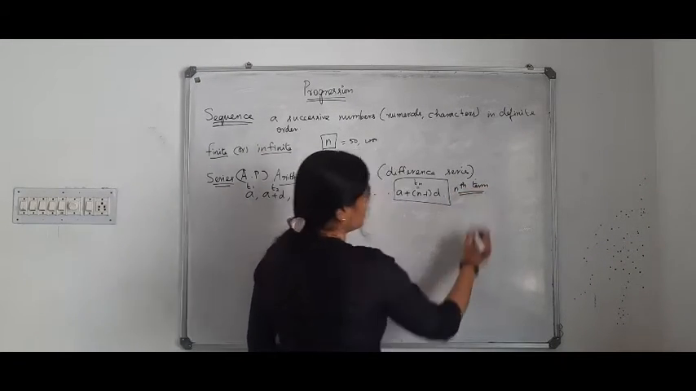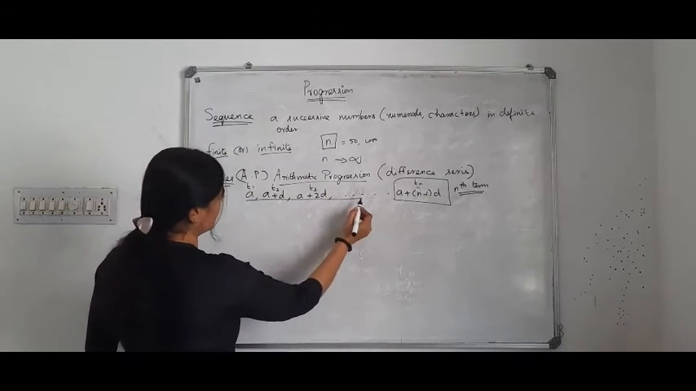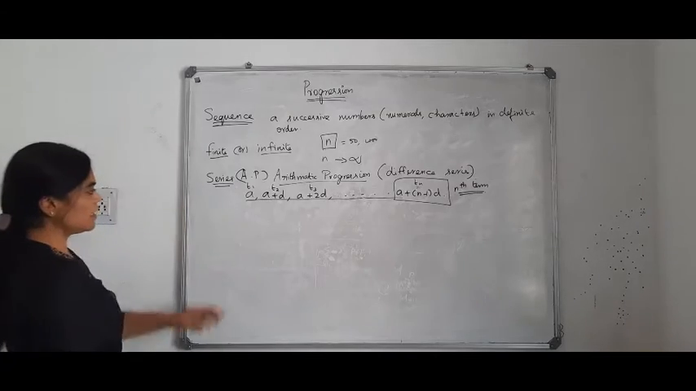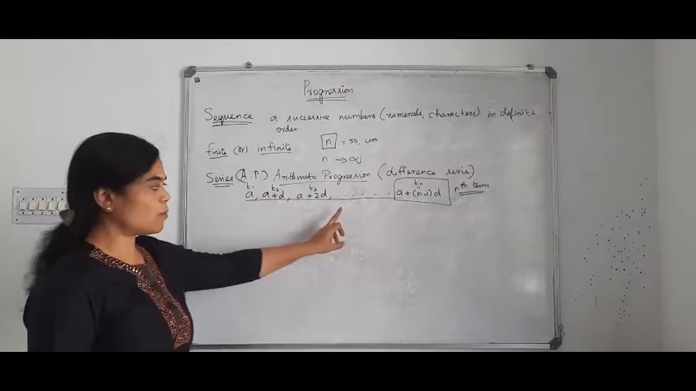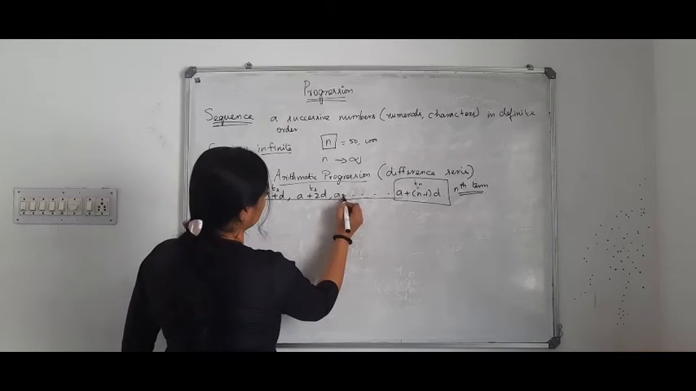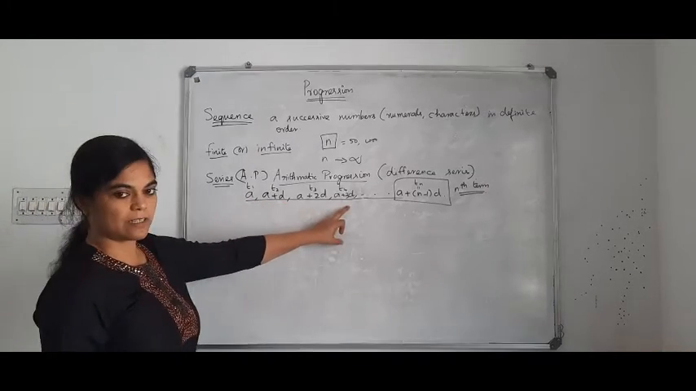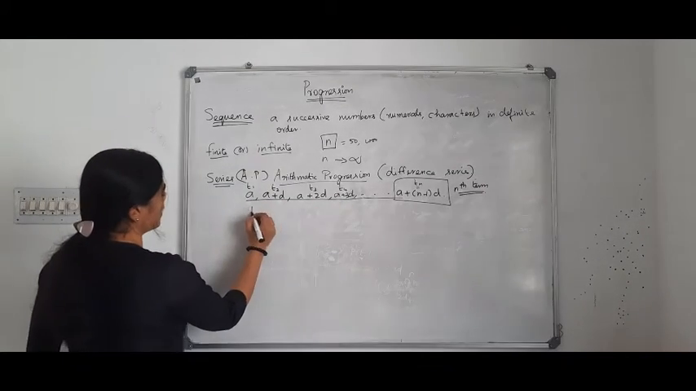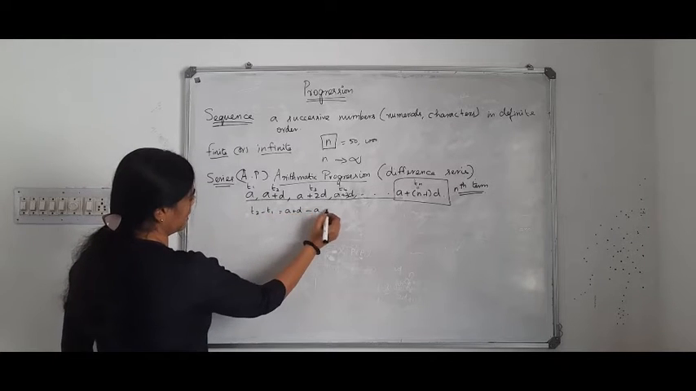Okay. And if you observe the series, what is the series about? There is a common difference between each and every term, right? So what is the fourth term? a plus 3d. If you observe, there is a common difference between each and every term. So what is that? If you find T2 minus T1, what is T2 minus T1? a plus d minus a. That is equal to d.